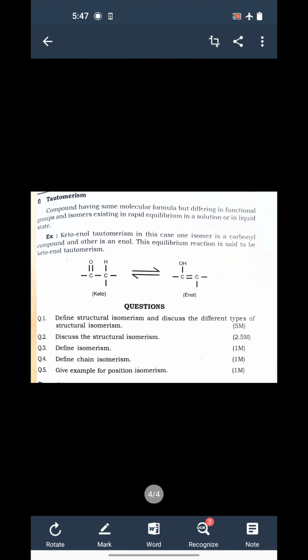These two forms have the same molecular formula but exist in equilibrium and form different functional groups, one keto and the other enol, and therefore they come under the isomerism called tautomerism. So these are all 6 types of structural isomerism.